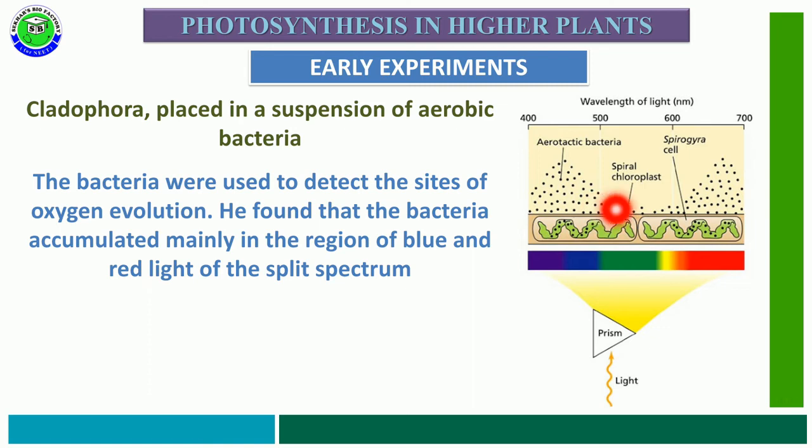Where oxygen is released more, there the aerobic bacteria accumulate, and this accumulation could be seen more in the presence of blue and red light.